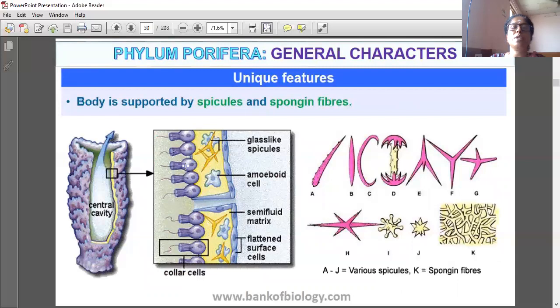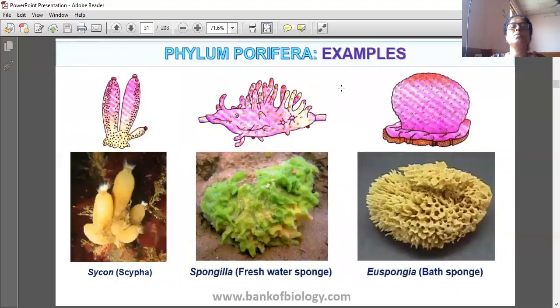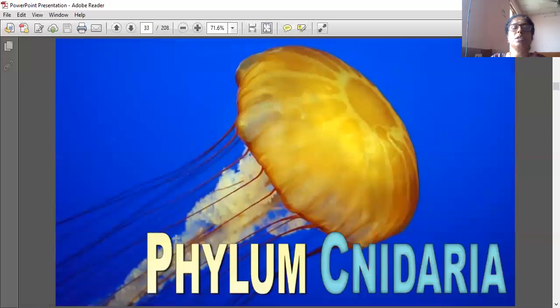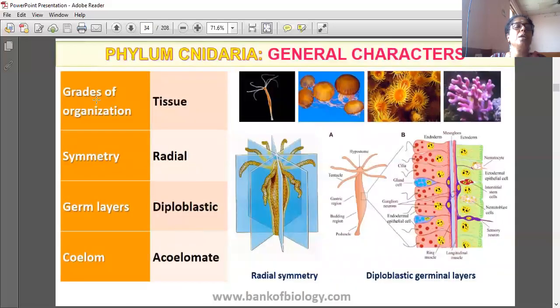Spicules and spongy fibers. These are various types of spicules shown here. Polar cells. Phylum Porifera. Examples: bath sponge, freshwater sponge, sycon. And this is phylum Cnidaria: tissue level of organization, radial symmetry, diploblastic, acoelomate.